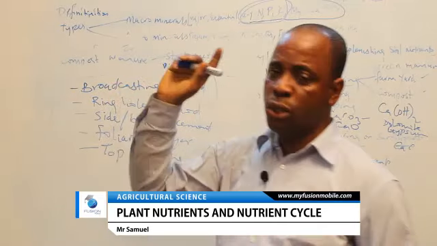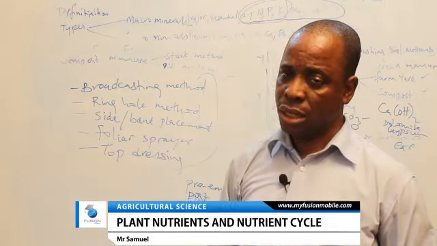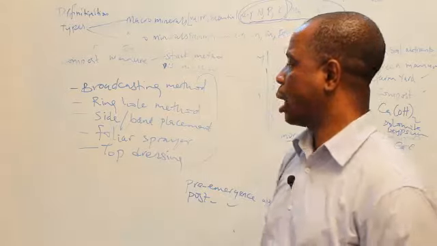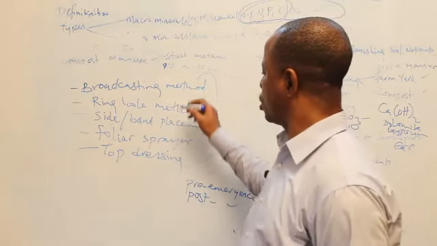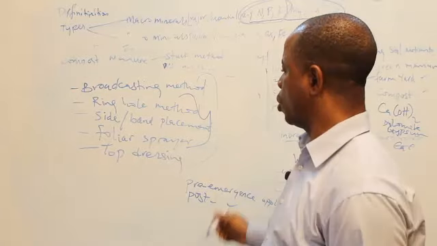Broadcasting method can only be used as a pre-emergence. That means you apply it before you plant or shortly after you have planted, before it germinates. Good. But these other three methods are post-emergence. What is the ring hole method?